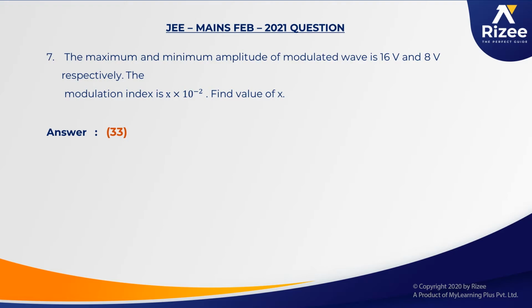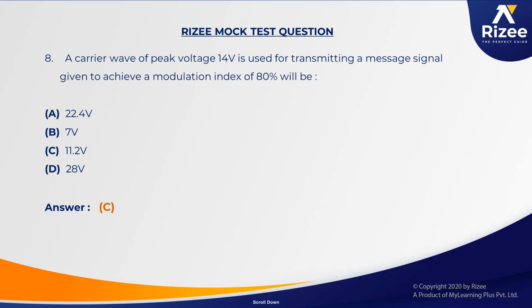Next one, in RISE he has given the maximum and minimum value of the amplitude and the modulating index, and is asking for the value of X. The modulating index can be written as n, equal to V maximum minus V minimum by V maximum plus V minimum. The same sort of thing has appeared in our case also.